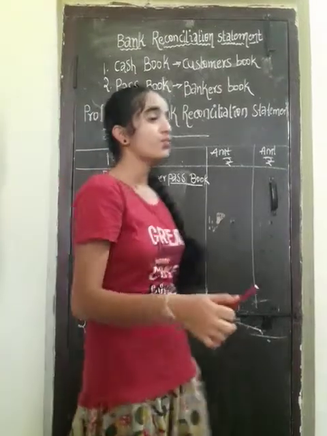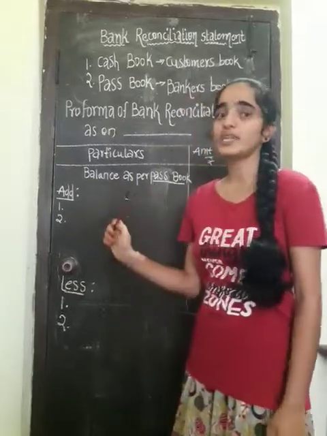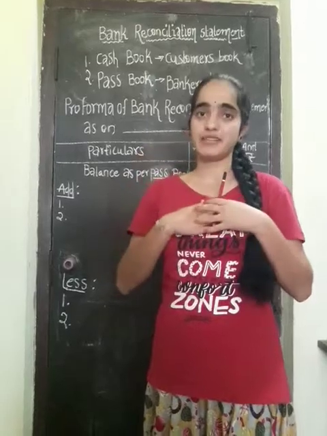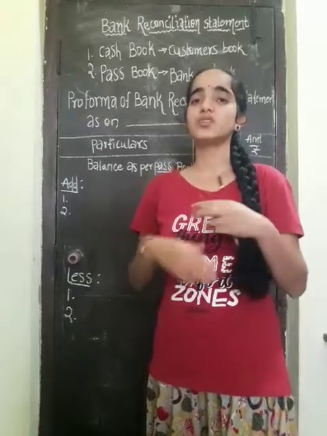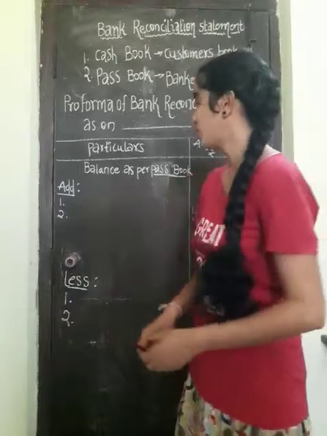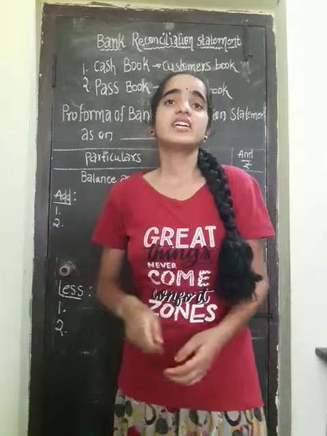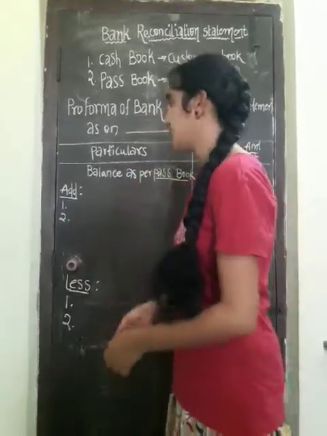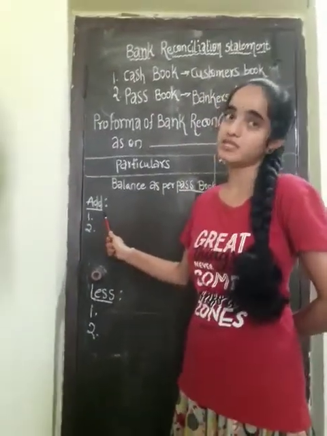Let us see now what will come into the add value of the passbook. Passbook means what? Banker's book. Now what the bank gets from the customers will come into the add value, and what the bankers pay to the customers will come into the less value. Let us see now what will come into the add value of the passbook of the bank reconciliation statement. Check deposited or paid into the bank. The customer has deposited the check to the bank, which means it will come into the add value.